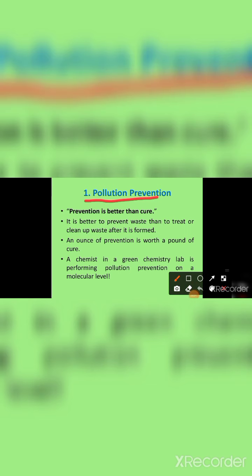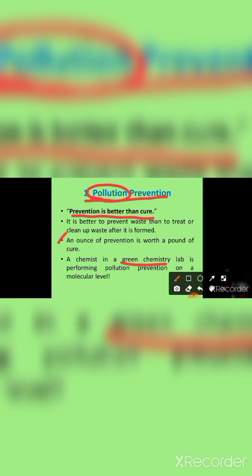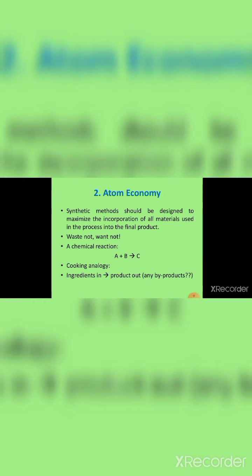First one is pollution prevention. You know the slogan, prevention is better than cure. That means we have to prevent the wastage to stop the pollution in green chemistry. An ounce of prevention is worth a pound of cure. Second one is atom economy.